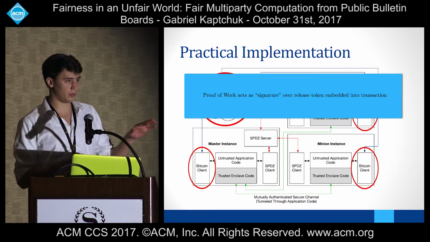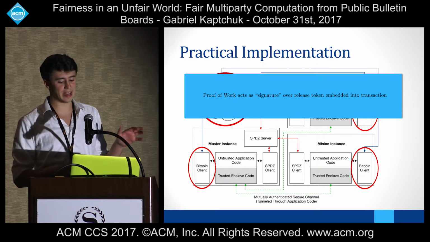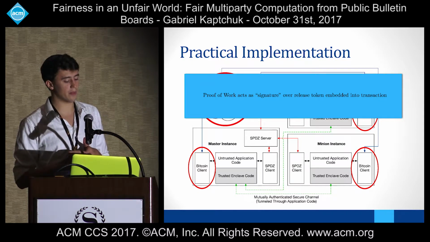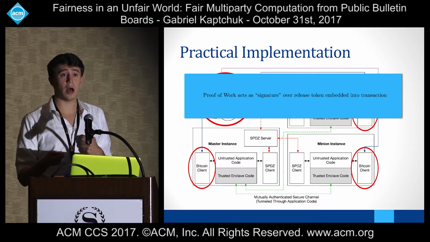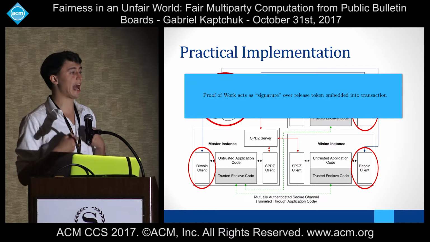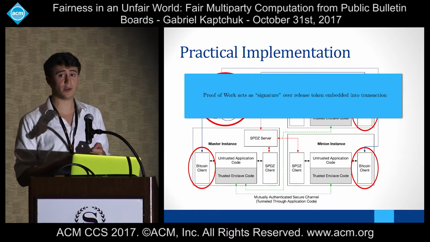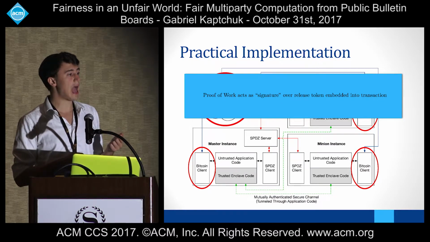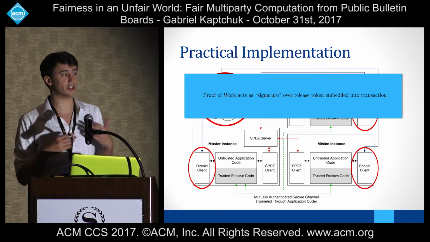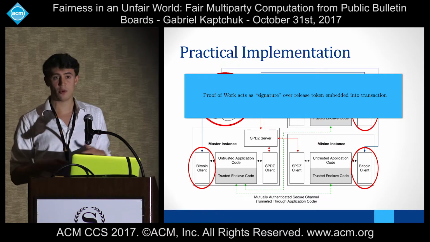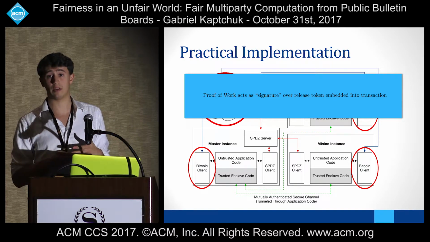And unlike, if you roll your mind back to the beginning of the talk, when I was talking about fairness with penalties, where they had to put up that money in advance, right? They had to put actual liquid cash into the protocol in order to guarantee its fairness. Here we can tune this to be as high of a metric as we want, right? And nobody has to put up any money. Nobody has to do anything. We can say we require 100 blocks with very high difficulty level, and that'll be totally fine, right?